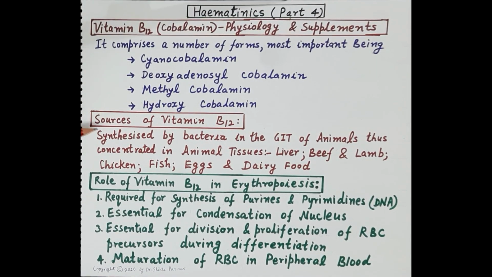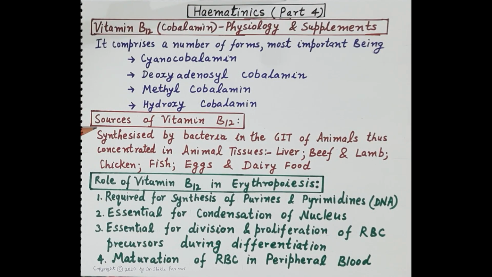Now, when we talk about the sources of vitamin B12, vitamin B12 is synthesized by certain bacteria in the GIT of animals and thus it is absorbed and concentrated in the animal tissues. And therefore, the rich sources of vitamin B12 are liver, beef and lamb, chicken, fish, egg and dairy food.